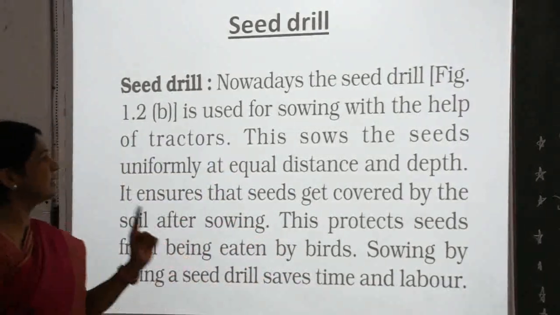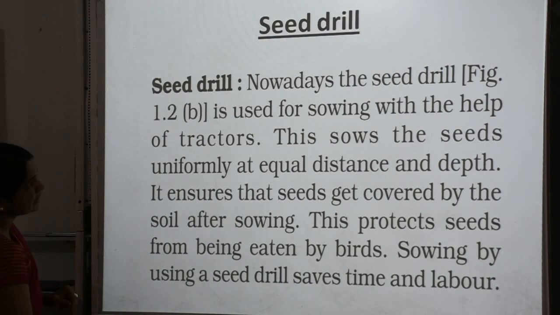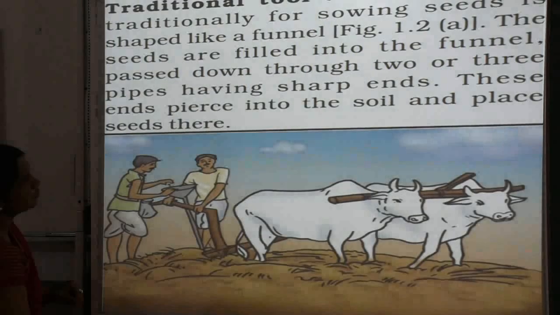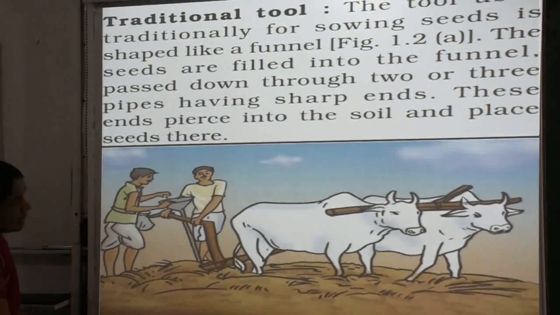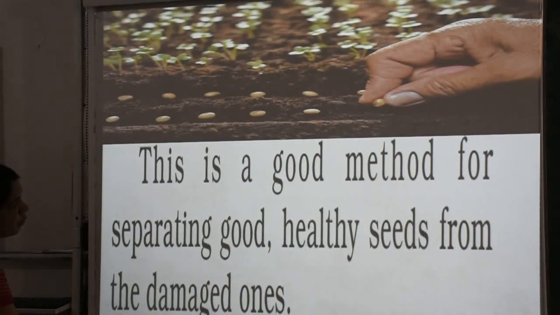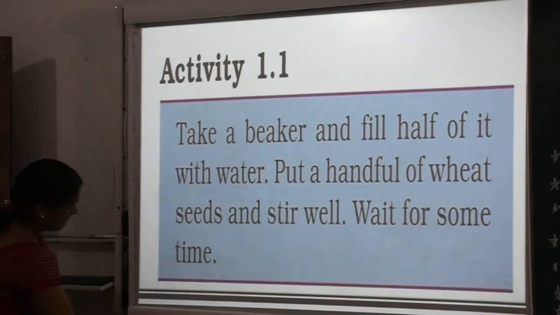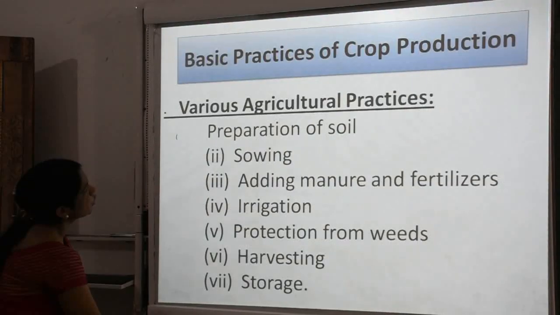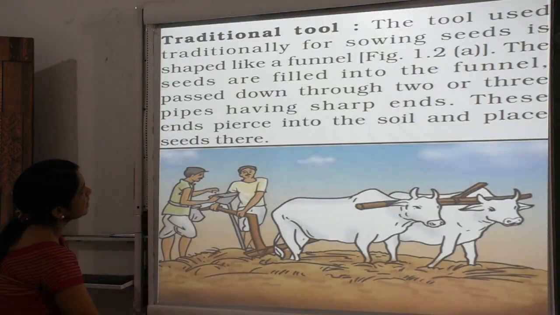So that is why it is the latest modern technique. Now let's see further. We had seen the traditional tool and the seed drill. After that we talk about the further activity. Sowing we have seen.